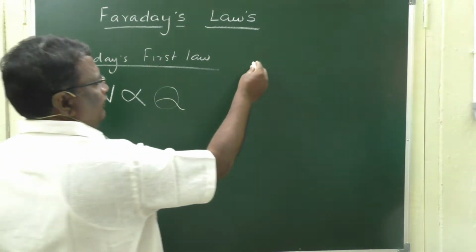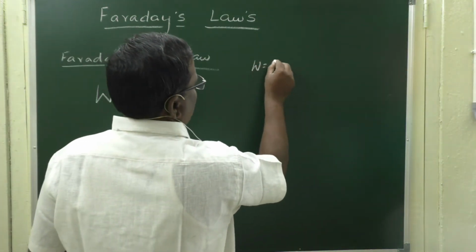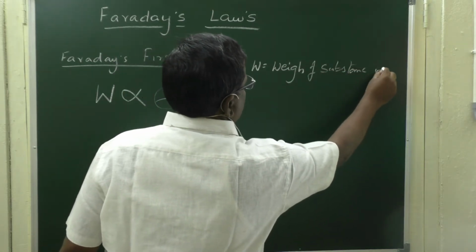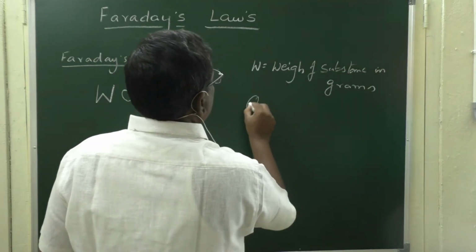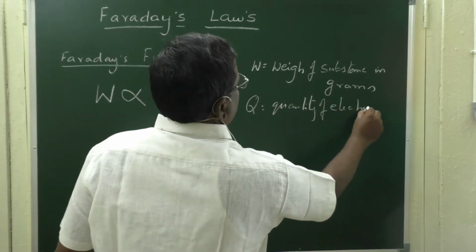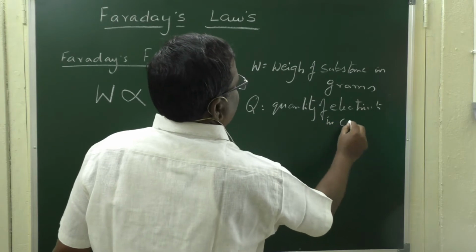Now, W is the weight of the substance in grams, and Q is the quantity of electricity in coulombs.